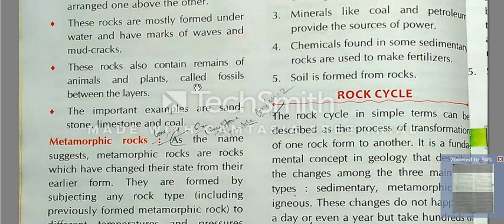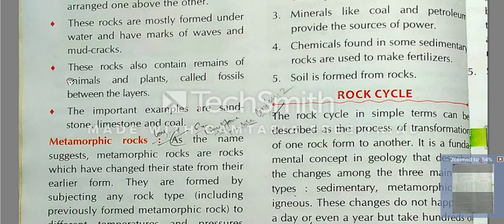These rocks also contain remains of animals and plants called fossils between the layers. This is a very important thing which we need to understand. Sedimentary rocks also contain the remaining parts of animals and dead plants.